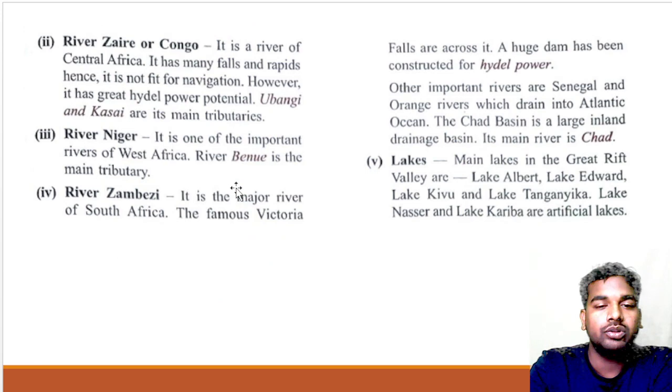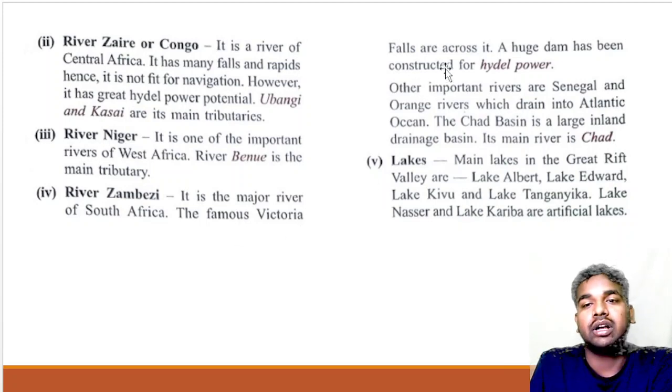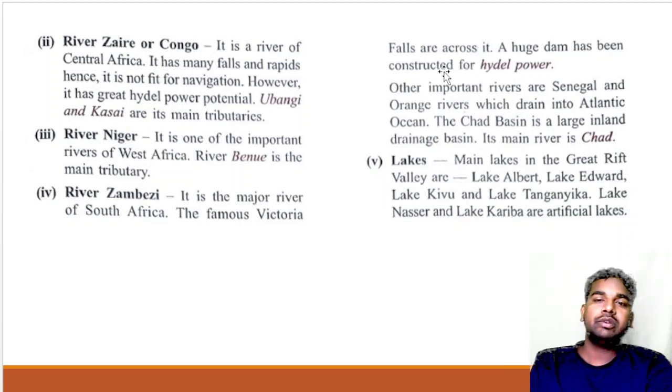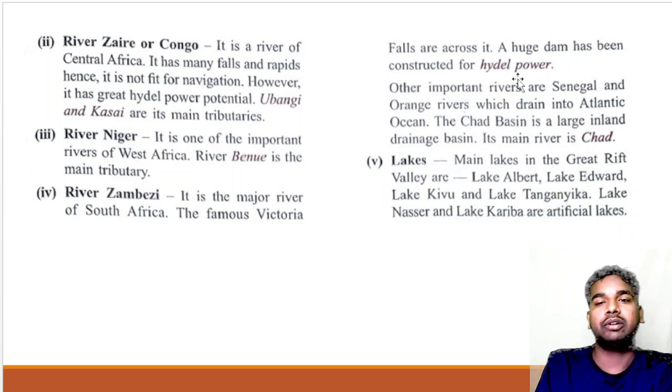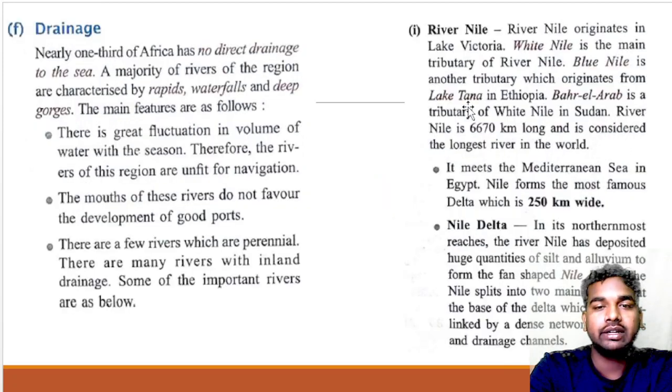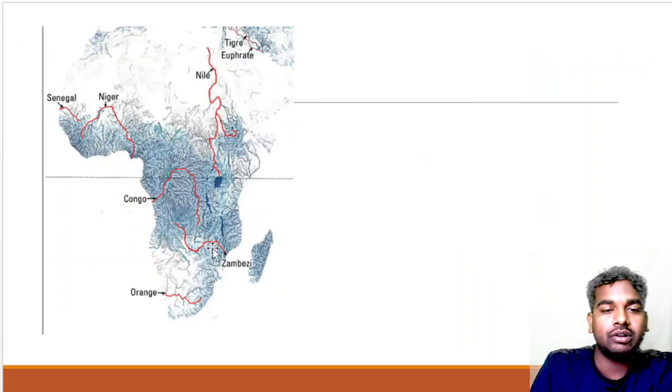Okay. So that is one of the major rivers of South Africa. This river Zambezi, the main river of South Africa, has the famous Victoria Falls across it. You have to understand that the famous Victoria Falls are on it, and huge dams have been constructed for hydel power. The other important rivers are the Senegal and Orange rivers, which drain into the Atlantic Ocean. You will see that this is the Orange River and this is the Senegal River.